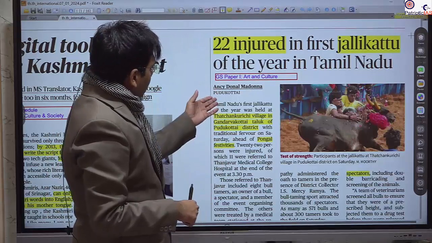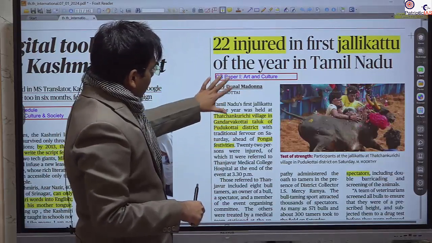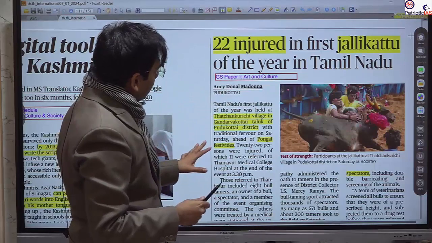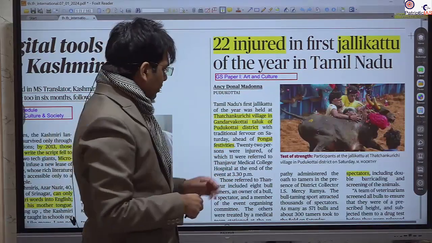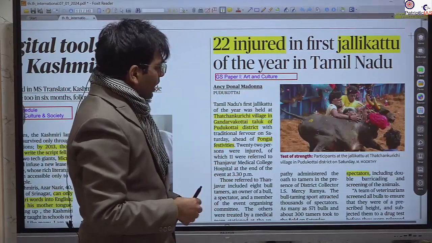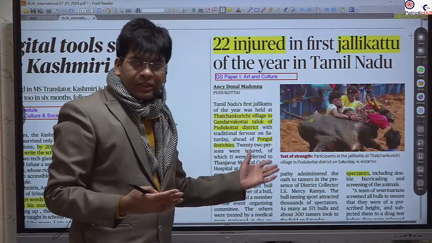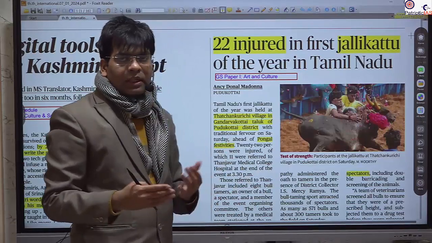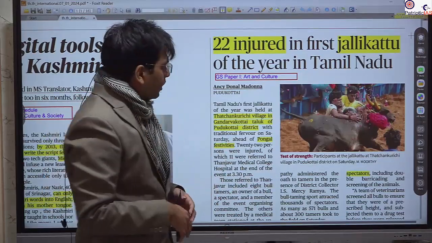Now we will cover this news. Particularly, nothing important about this. The only thing that you should know is that this is associated with the Pongal festival, and it has been considered as the traditional part of the society, particularly in the area of Karnataka, Tamil Nadu.